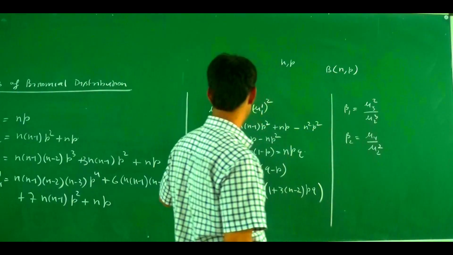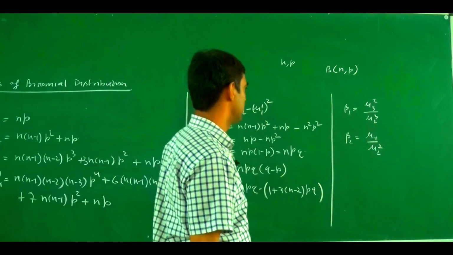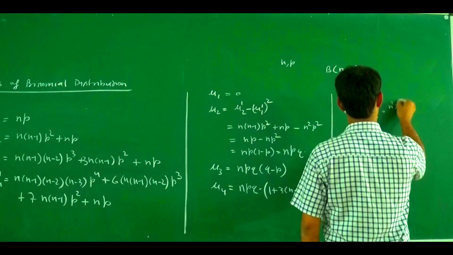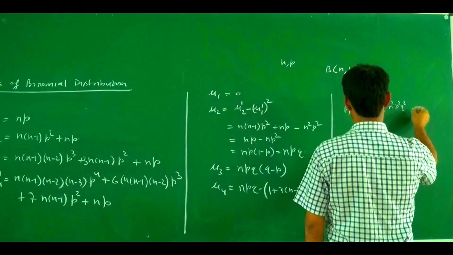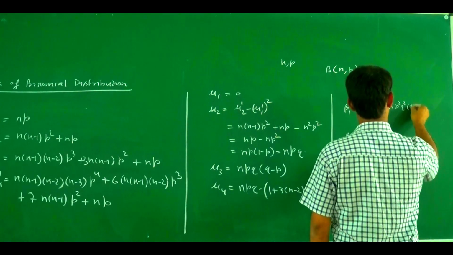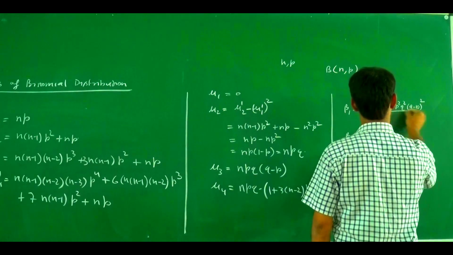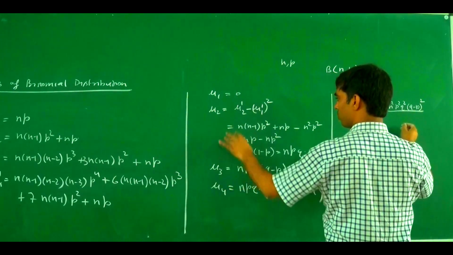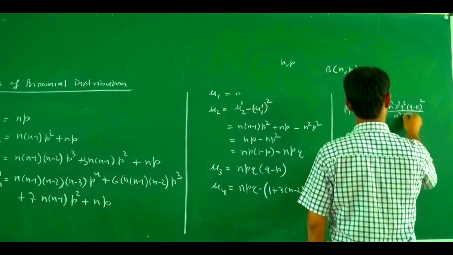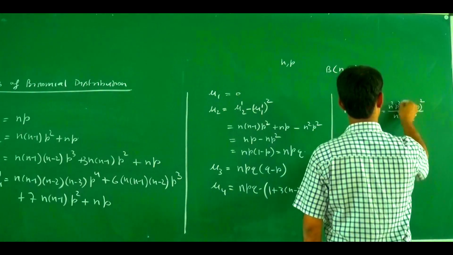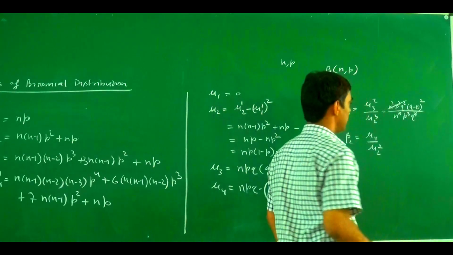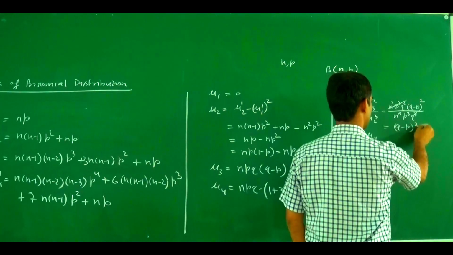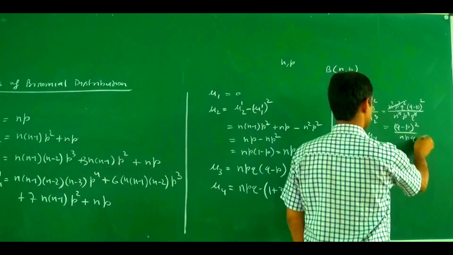Putting in the values, mu 3 square is n square p square q square (q minus p) whole square, divided by mu 2 cube, which is n cube p cube q cube. This cancels out, so the value becomes (q minus p) whole square divided by npq. This is the value for beta 1.